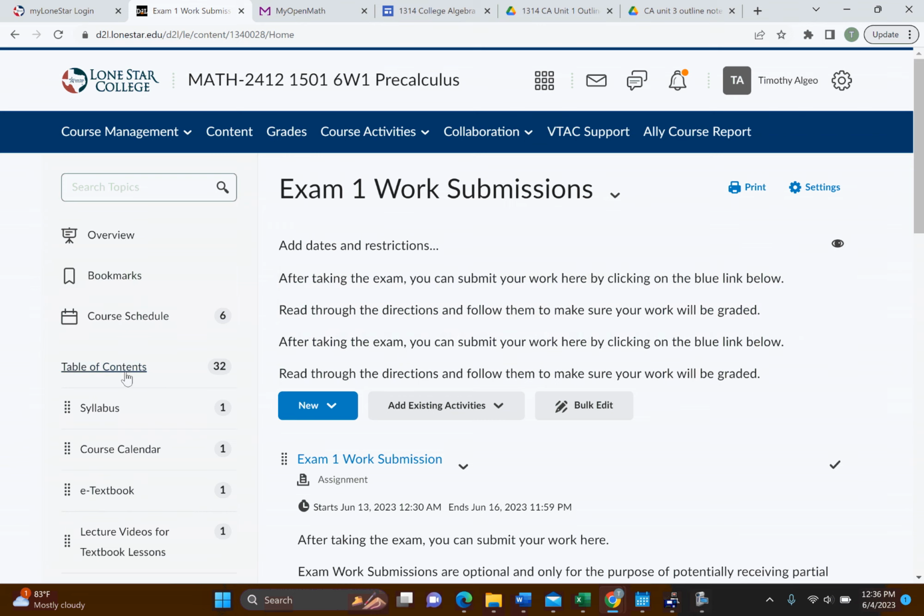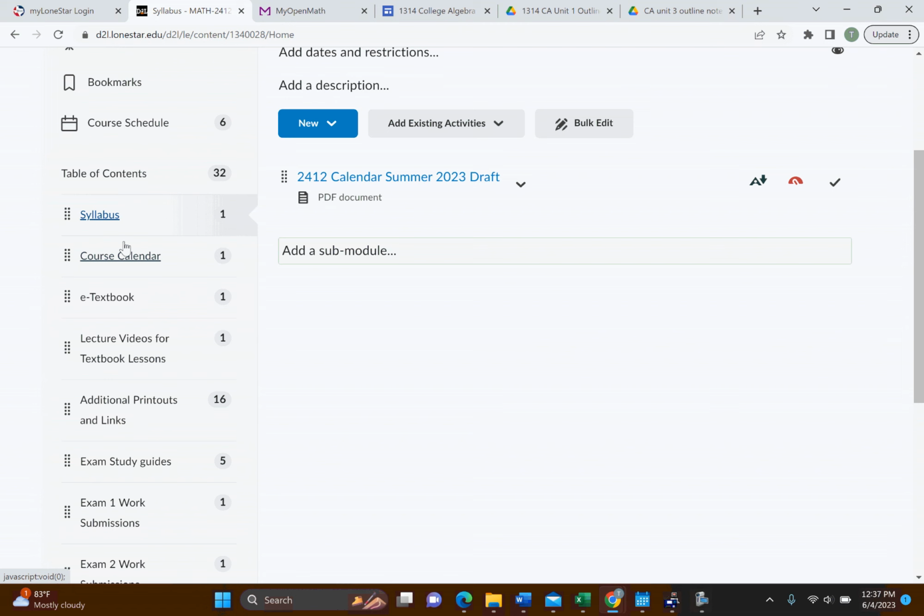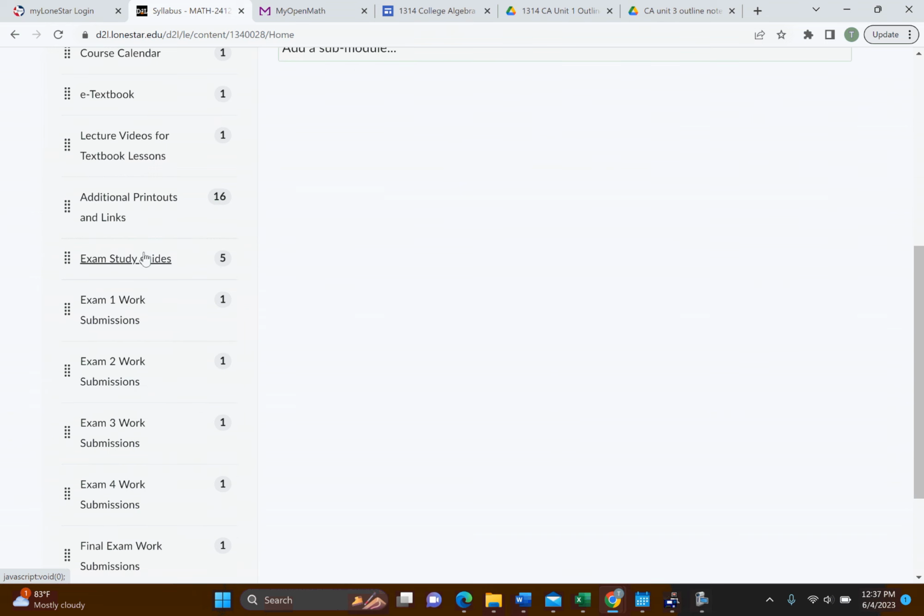here we are. Let's start at the top. Here's our syllabus, which I'm going to go over in just a moment. Then I have the calendar, and then we have an e-textbook. So you do not need to purchase a textbook. It's going to be supplied for you. One of our professors built that a couple of years ago, and it's great. It's free. And then here's a link for the lecture videos that go with the text, and we'll look at that also. Then I have some additional printouts and resources. And down here is where you can submit your exam work to receive partial credit. I'll go over all that in a moment.